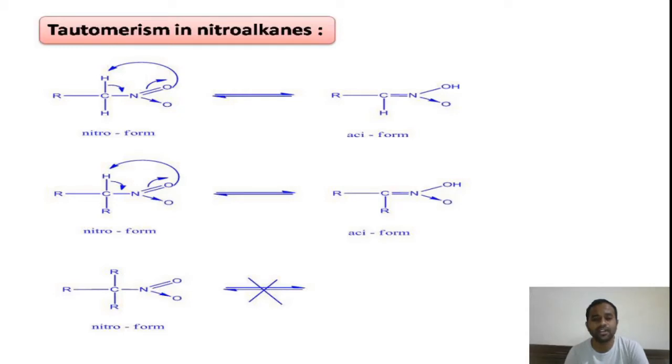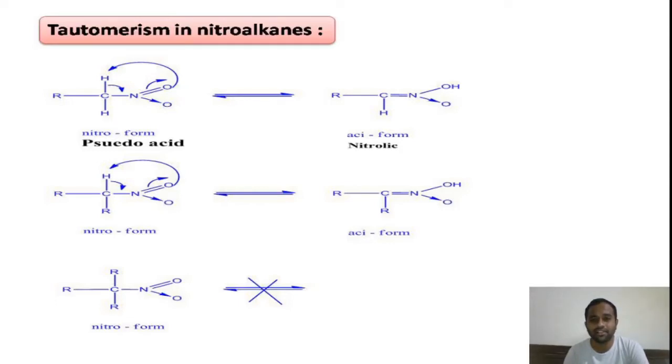This nitro form is also called the pseudo acid, whereas the aci form is called the nitronic form. This pseudo acid is more stable compared to the aci form. And why is this nitro form called a pseudo acid? Just now I told you that this nitro form is more stable, but the aci form is less stable.